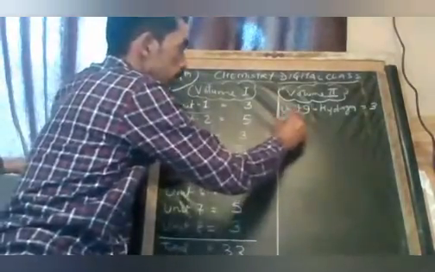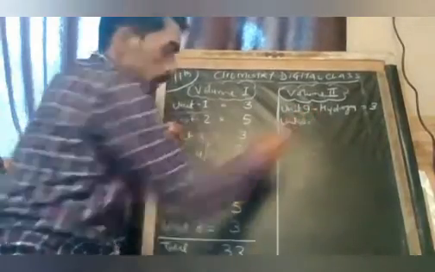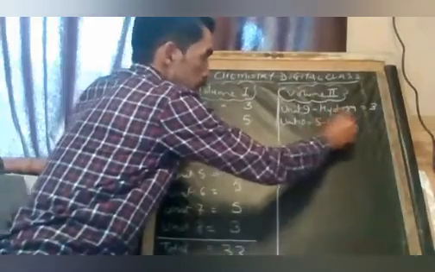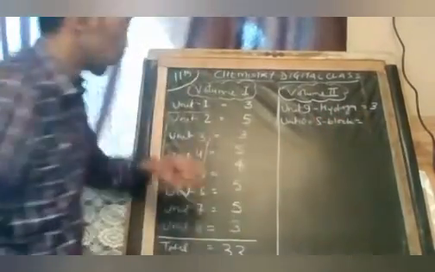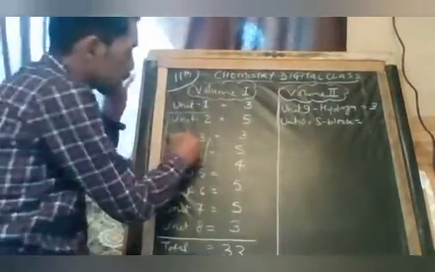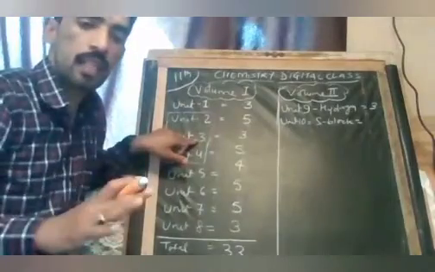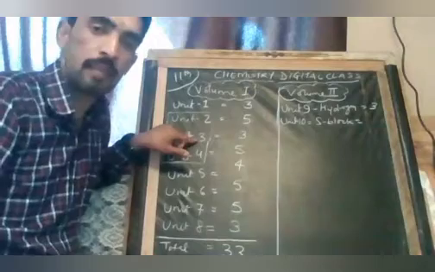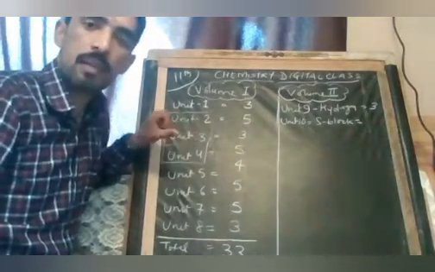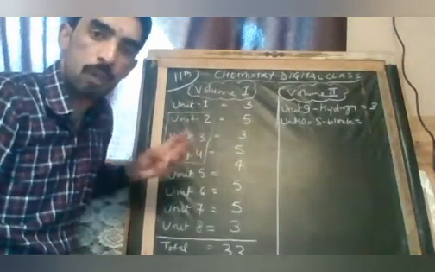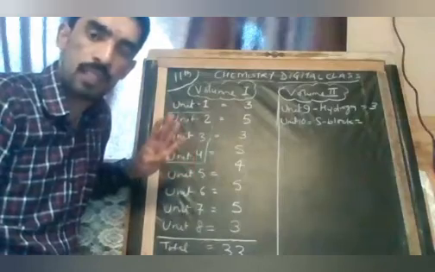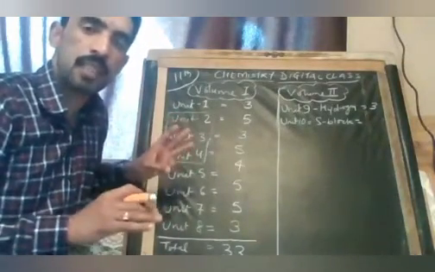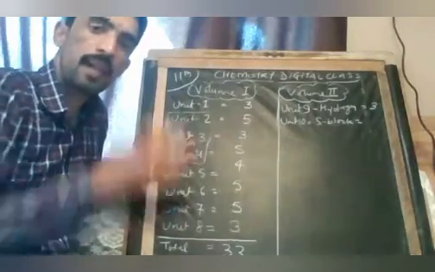Unit 10 will be related to s block elements. Beta, those who studied unit 3 very sincerely, in detail, classification of elements: how many blocks are there? s block, p block, d block, f block. 4 blocks are there or not? In this class, we will study the s block and half of the p block.